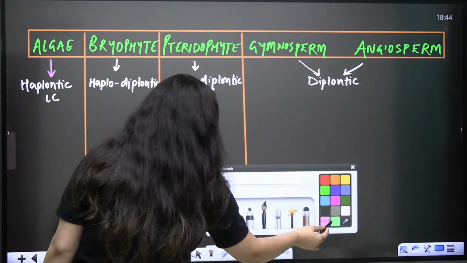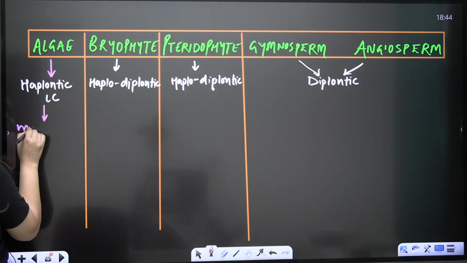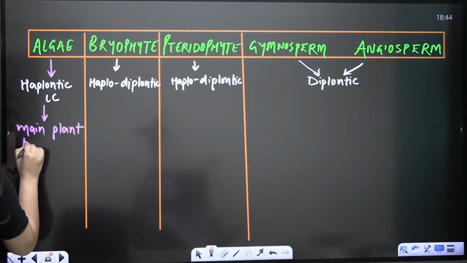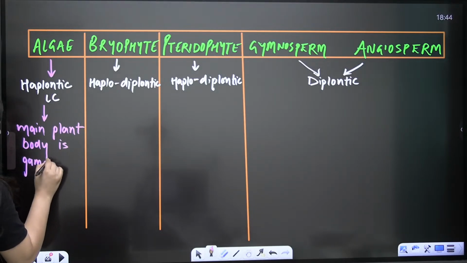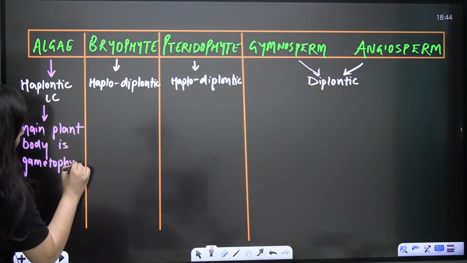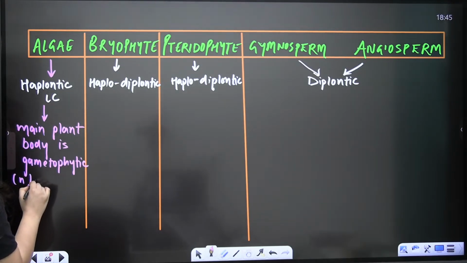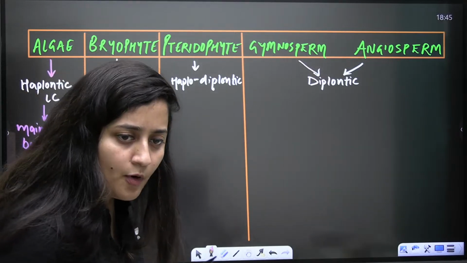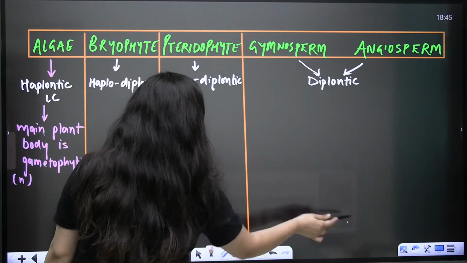Now the next point. The next point is the main plant body. The main plant body is gametophytic. Main plant body is gametophytic means the haploid phase is dominant, right? Main plant body is gametophytic means the haploid phase is dominant, yes or no?